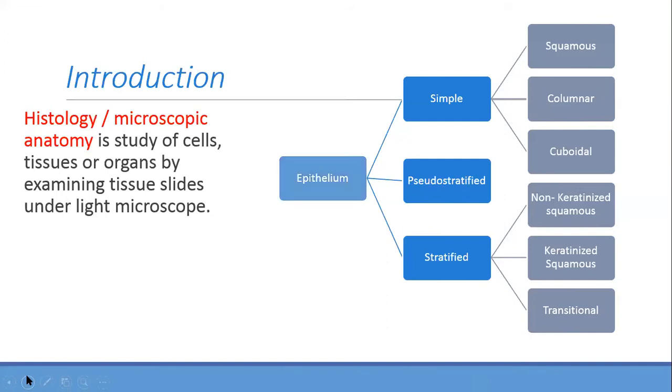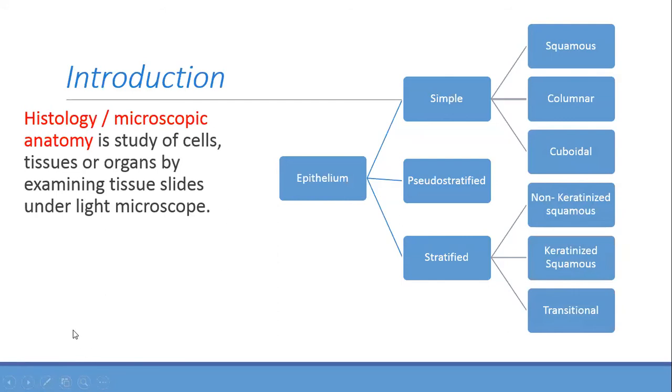So the epithelium consists of simple, and in simple you have simple squamous, simple columnar, simple cuboidal, depending on the shape. Then you have pseudostratified, then you have stratified, and in stratified you have non-keratinized squamous, keratinized squamous, and transitional. Okay, clear?